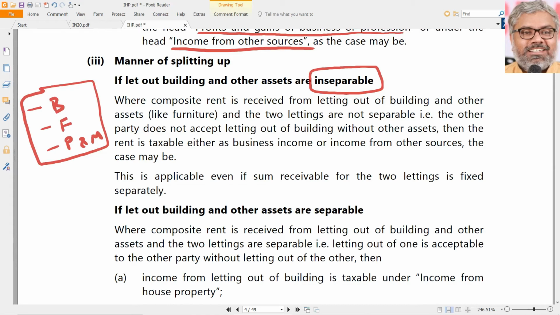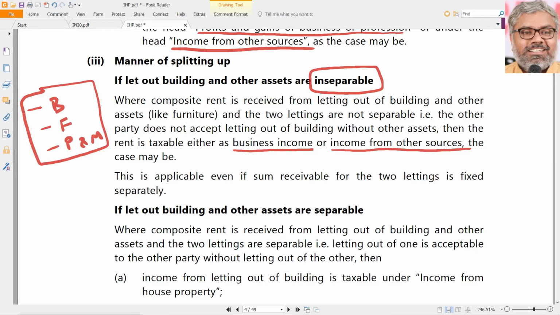Should we consider it as income from house property? No, that would not be fair. Ideally, it will be considered as business income or income from other sources. Why? Because the building is there, which is also important, but majorly it is not the income earning point there. That building is mostly running because of furniture and plant and machinery, which is included in that building.